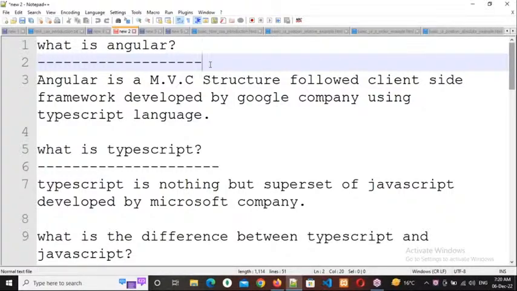In the same way, now why does everybody use frameworks? As a developer, if you want to develop any application, we need to take care of three things. What is that? Performance, security, and SEO friendly URLs. What is that? SEO friendly URLs.